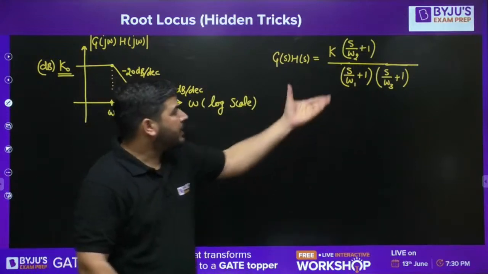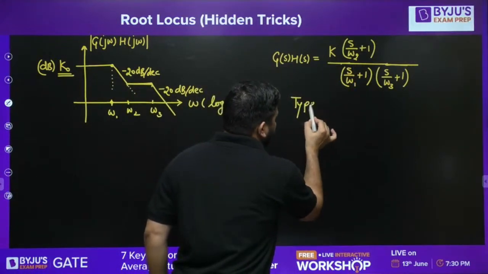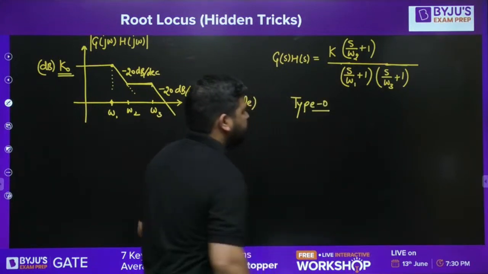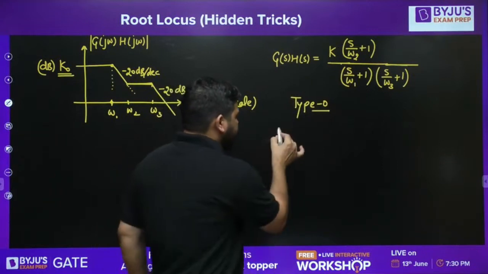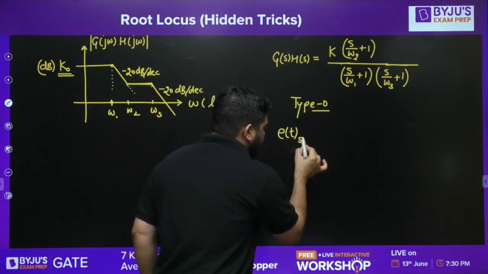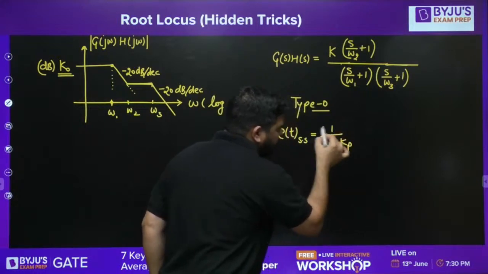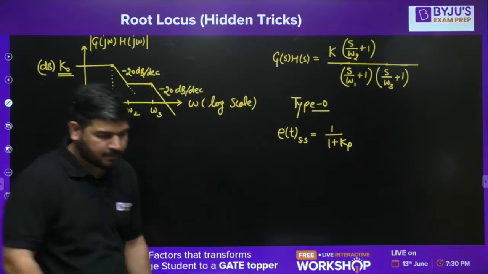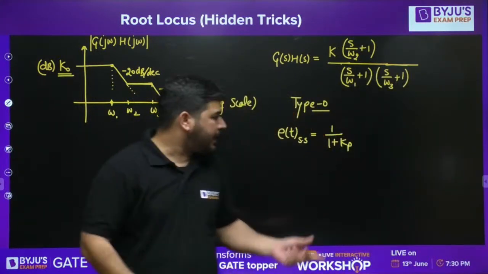Now we know that this system is type 0. If the system is type 0, then we know that the steady state error will be 1 over 1 plus Kp. This will be the steady state error for step input. It means we need to calculate Kp.